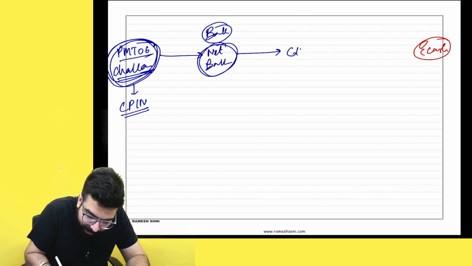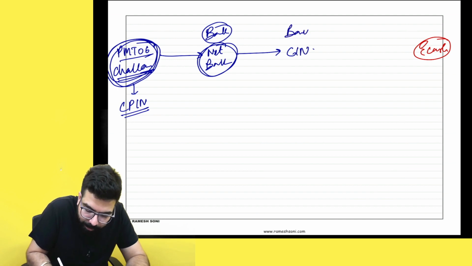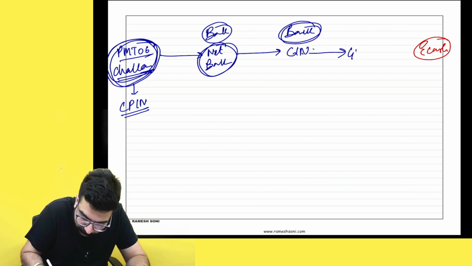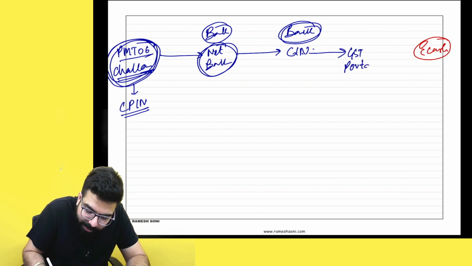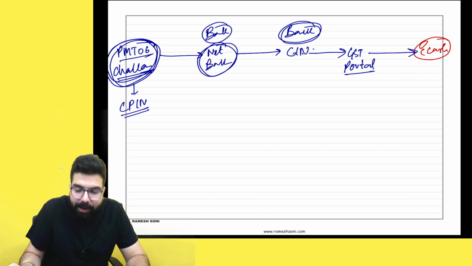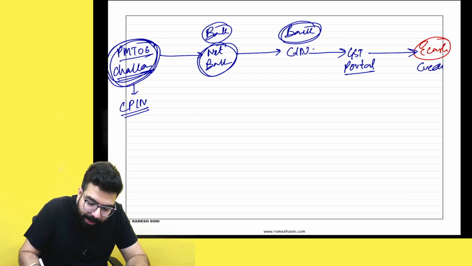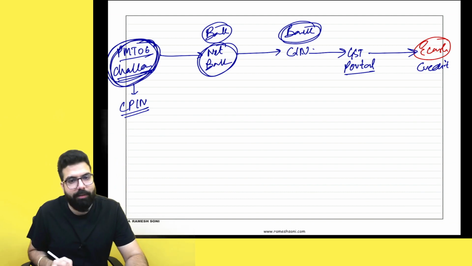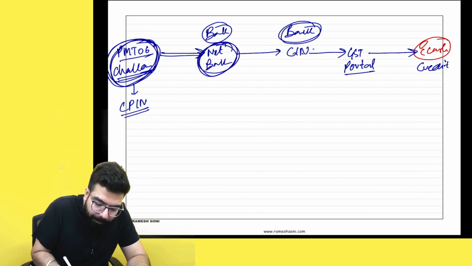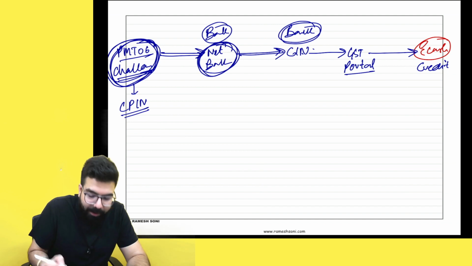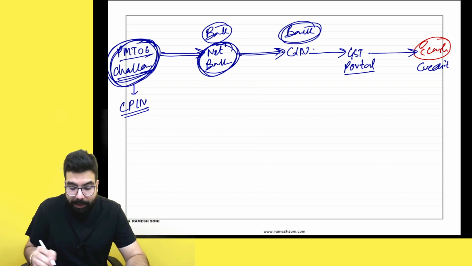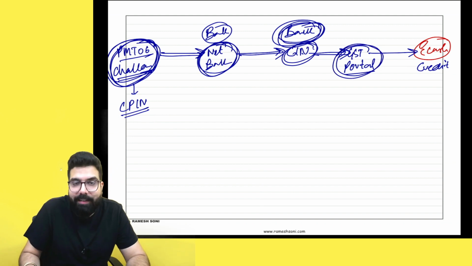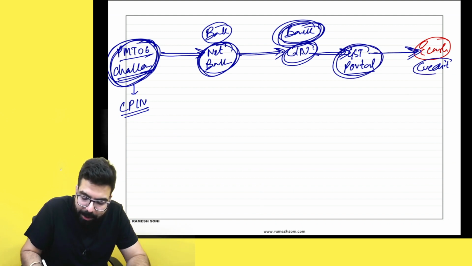Actually, SIN gets generated, and you know what? The bank communicates this SIN to the GST portal, and the GST portal credits the money in your e-cash ledger. Done, sir. Point is clear that whenever I generate one challan and make the payment, SIN, the challan identification number, will get generated, the bank will communicate this SIN to the GST portal, and the GST portal will update my e-cash ledger.